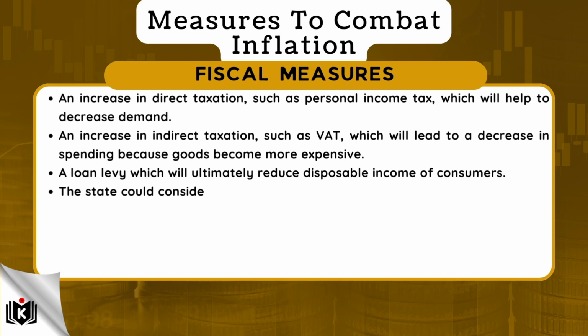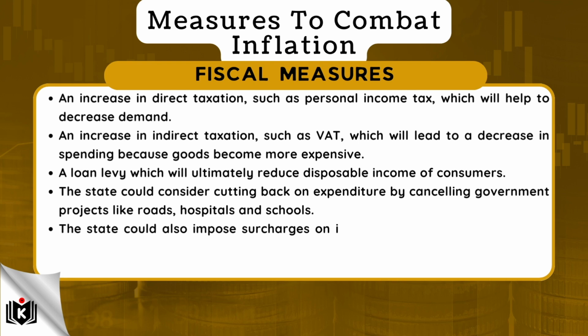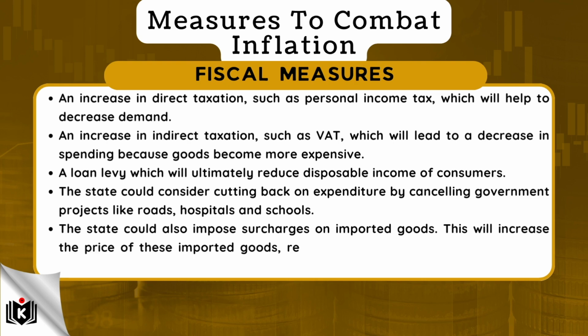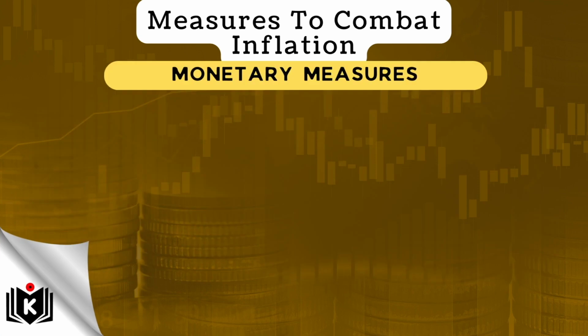The state could consider cutting back on expenditure by cancelling government projects like roads, hospitals, and schools. The state could also impose surcharges on imported goods. This will increase the price of these imported goods, resulting in many people being unable to afford to buy these goods.